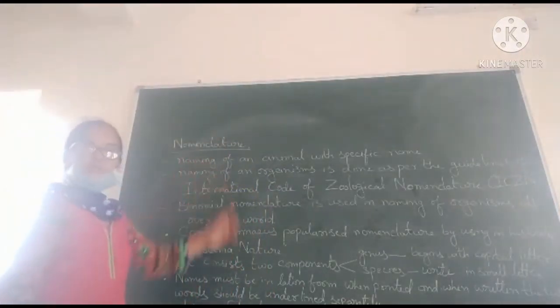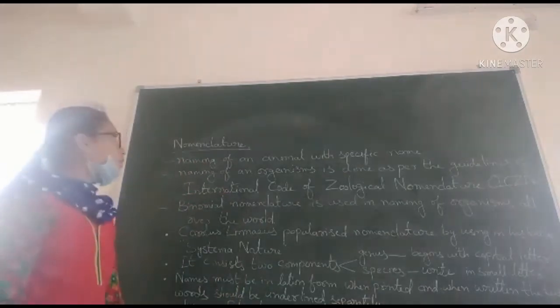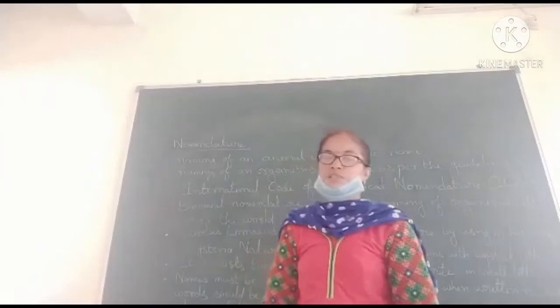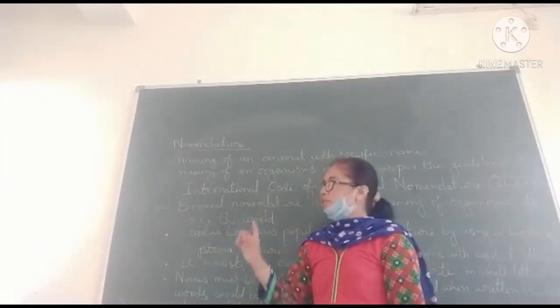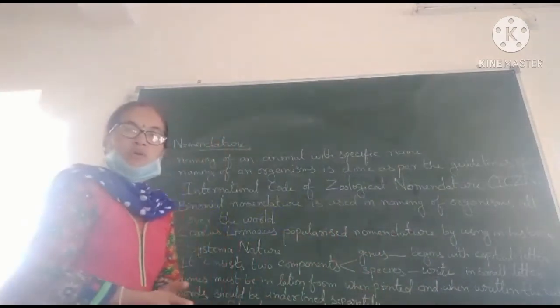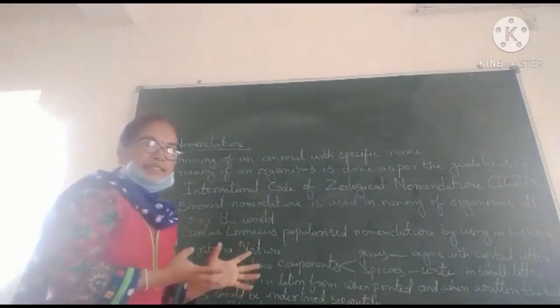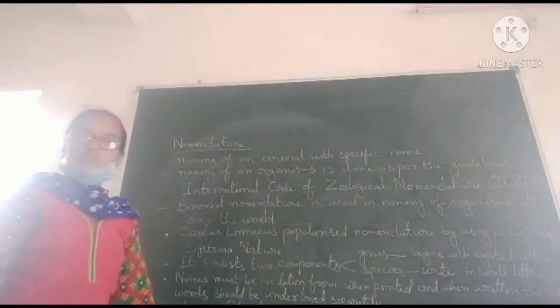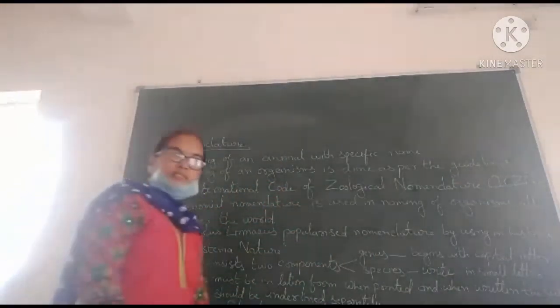Hello students, today we discuss the topic nomenclature. What is nomenclature? Naming of an animal or plant with a specific name is called nomenclature. Here, the naming of organisms follows some guidelines. The guidelines are the International Code of Zoological Nomenclature, ICZN.